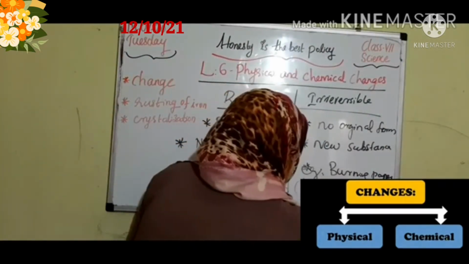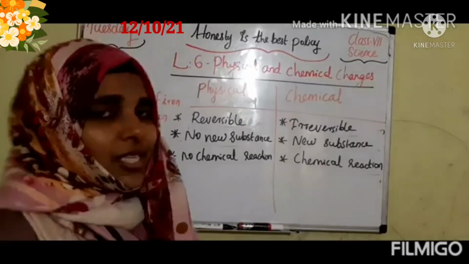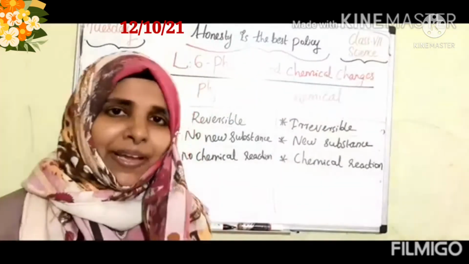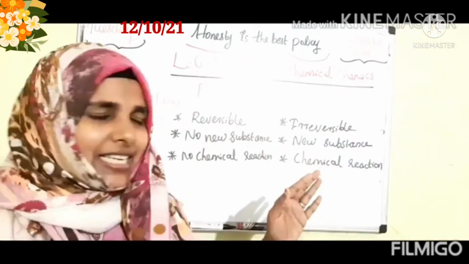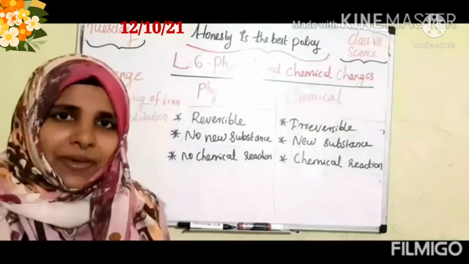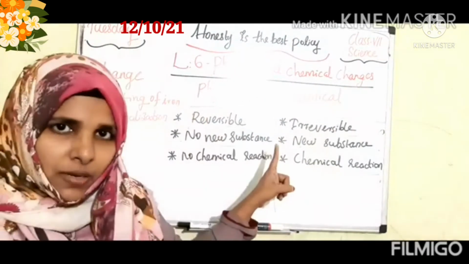Chemical changes are happening in their properties, right? So dear children, we can say one by one what all are the main differences between the physical and chemical changes. So say it together. What all are the main differences? Everybody look here. Physical changes are reversible.